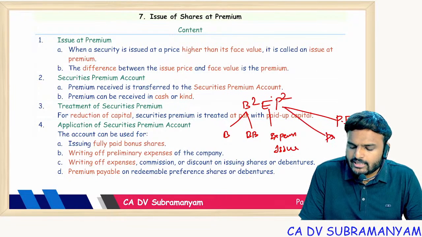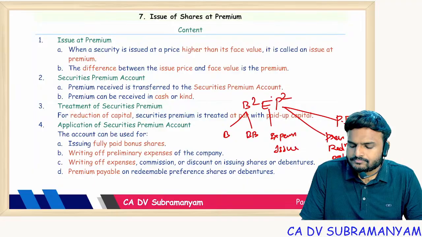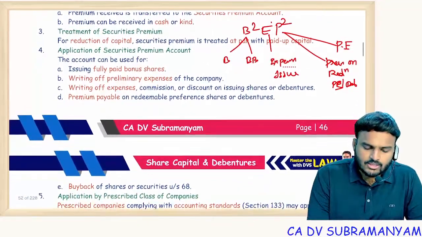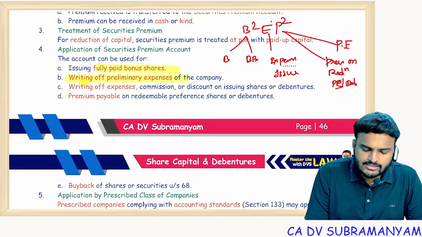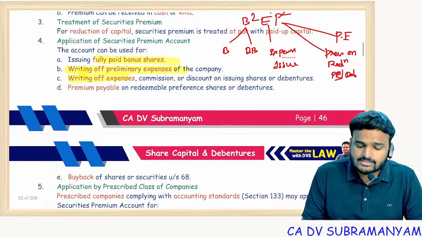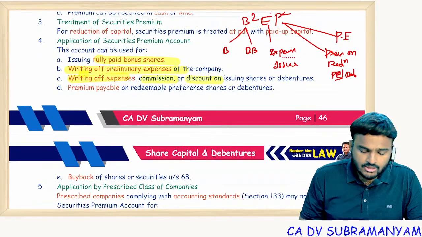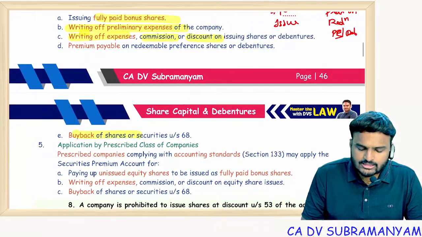Next one, premium on redemption of securities. Premium on redemption of preference shares, debentures. So you can see here, fully paid up bonus shares, write off of preliminary expenses, write off of expenses connected with issue, that is commission, discount. Next one, buyback of shares or securities.